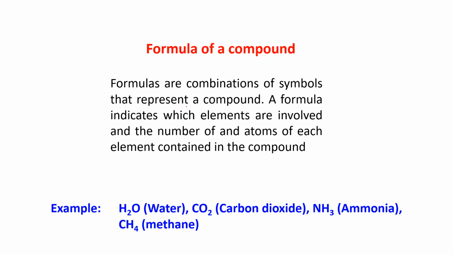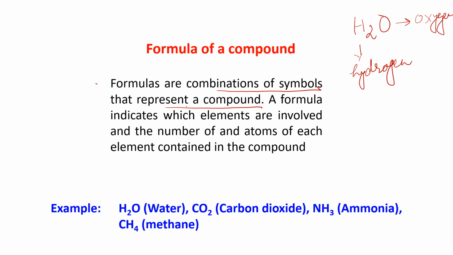As I have given you the example of water, the formula is H2O. That means formulas are the combination of symbols that represent a compound. What does combination of symbols mean? You know that water is made up of hydrogen and oxygen. So the symbol of hydrogen is H, and the symbol of oxygen is O. So it is giving you the symbols of the elements hydrogen and oxygen.